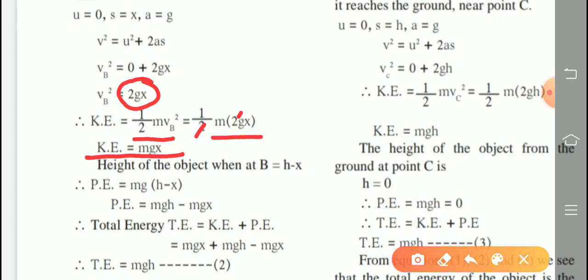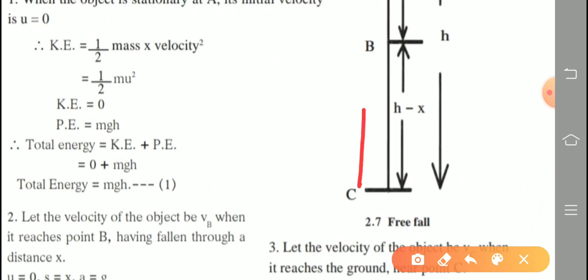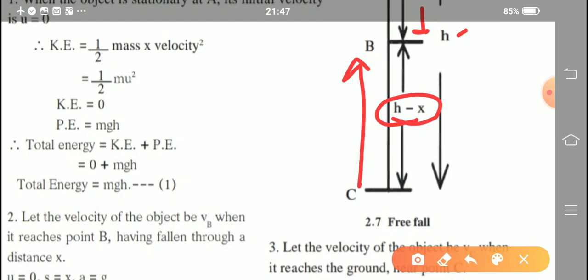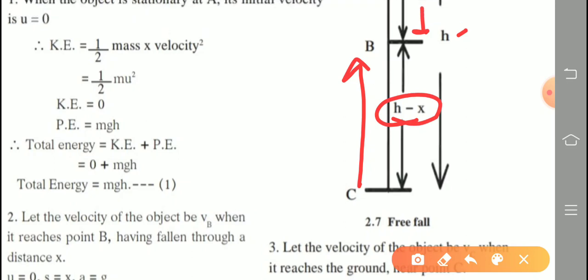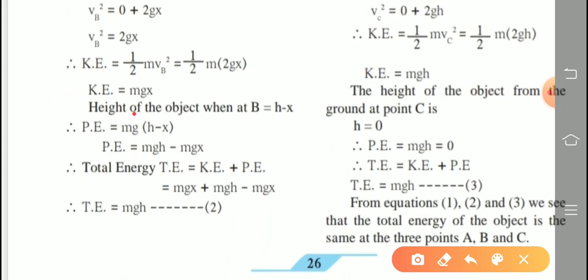Now height of the object when at point B equal to what? h minus x. See in the figure. What is the height of the object from point C to B? That is total height h minus the vertical displacement from A to B, which is x. So the distance between point C and B is h minus x. That value is substituted here. So height of the object at point B from the ground is h minus x. So potential energy equal to mg, and what is the height from ground? That is h minus x. Solve the bracket: mg multiplied by h means mgh, minus mgx.